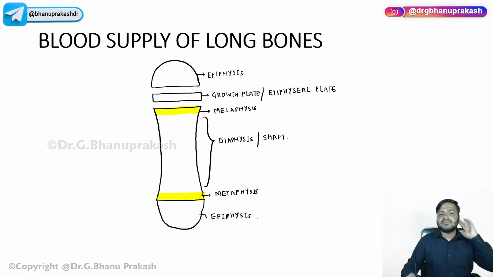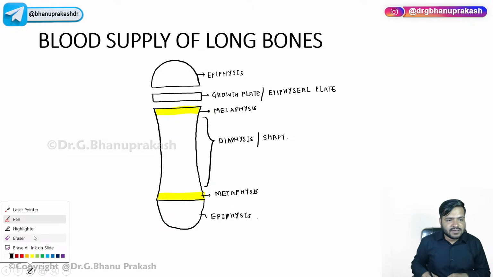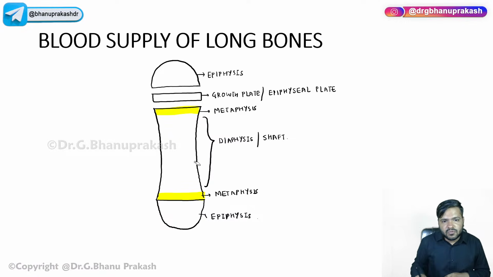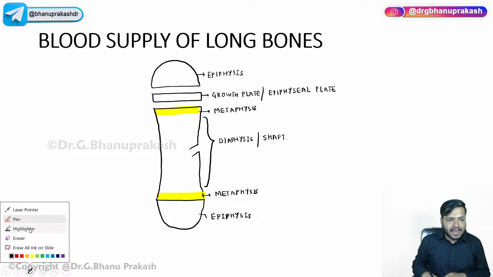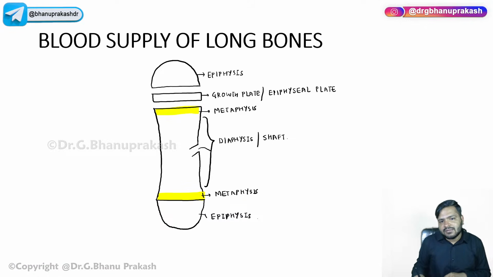Now, guys, remember that in the diaphysis there is the major artery that is supplying the bone. We have a hole in the diaphysis, an oblique foramen, and this foramen is called the nutrient foramen.